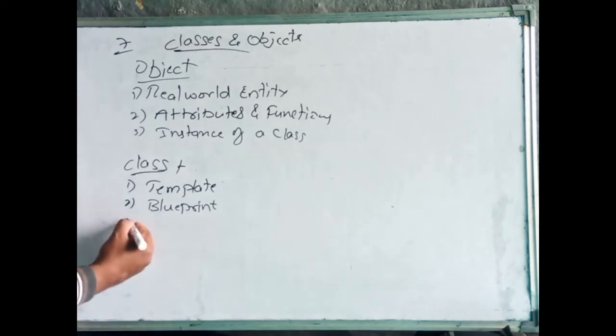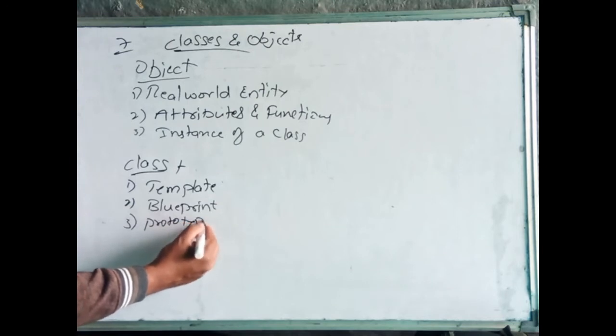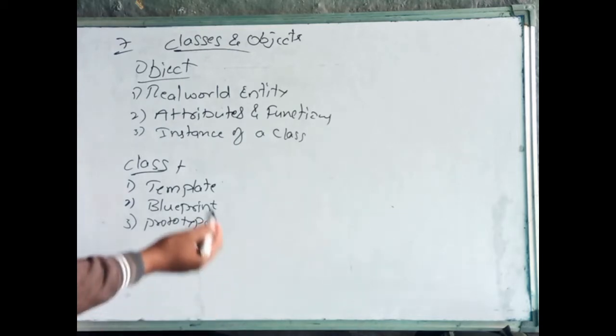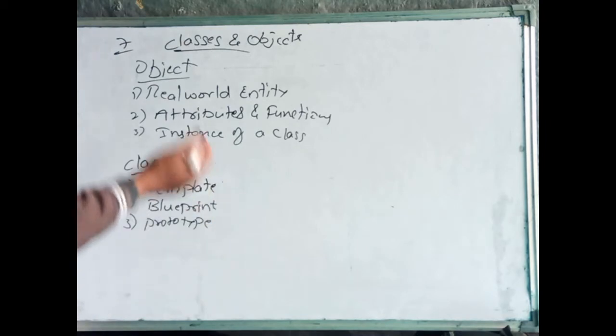We also say it is the prototype which is followed by the object. Within the class we define some prototype: how the object should perform, what are the functionalities, what are the properties of the object. The object performs according to that only. So class is the prototype which should be followed by the object.